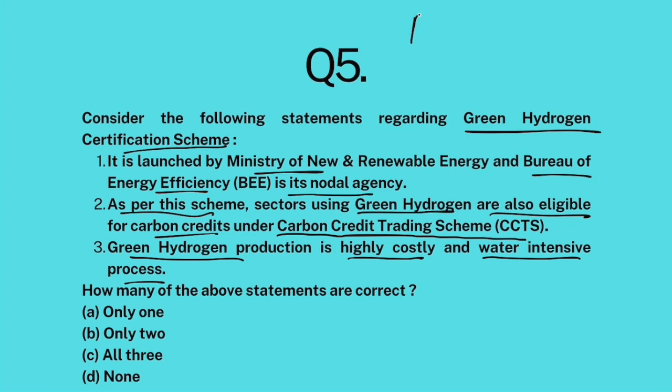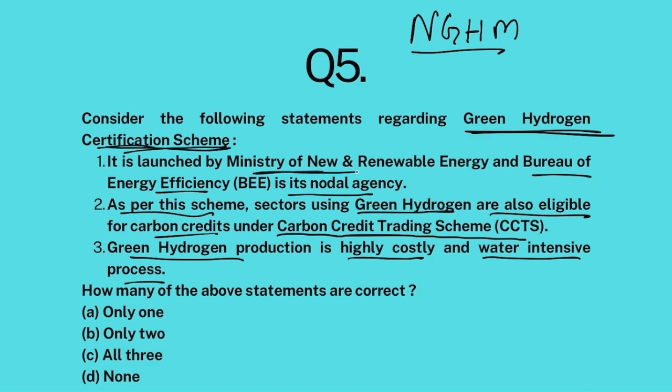Now, under National Green Hydrogen Mission, Government of India has launched Green Hydrogen Certification Scheme, so that all the green hydrogen that is used in different industries is of highest quality. That is why green hydrogen produced would be first certified and then used. Clear? Now, this scheme was launched by MNRE, and BEE will be its nodal agency. This is correct.